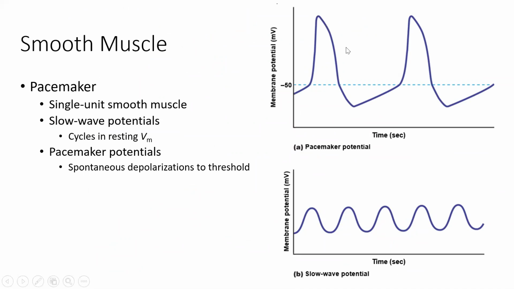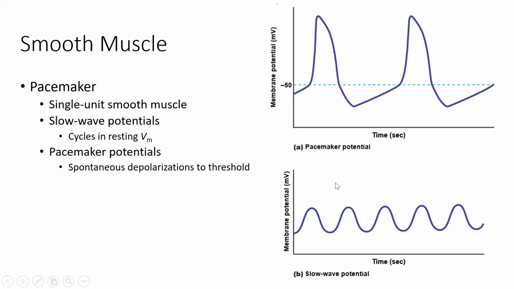But we've got these slow wave potentials, which are spontaneous cyclical changes in the membrane potential. These slow wave potentials are not strong enough to actually incite an action potential the way a pacemaker potential is, but these cyclical changes in the resting membrane potential get us closer to actually bringing about a pacemaker potential.